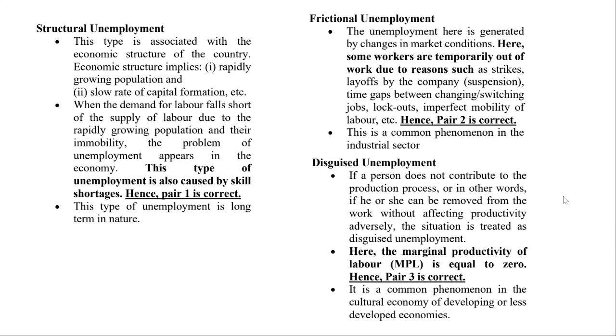If a person does not contribute to the production process, if he or she can be removed from work without affecting productivity. So out of five people, even if you remove three people, still two people are enough to lay the floor. That is what is called disguised unemployment.